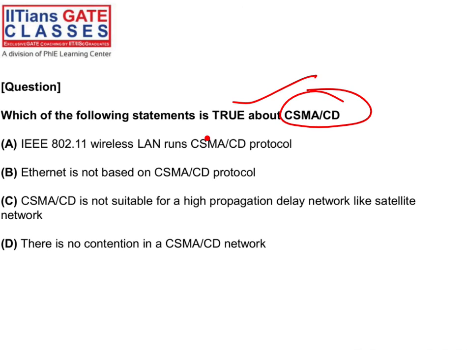In the next lecture, we'll study about this one, CSMA/CA. And the C part, CSMA/CD is not suitable for high propagation delay like satellite network. And there is no contention, so there is collision, it means there is contention. So the answer is C. Always contention is there. So this is false, this is false, this is false, answer is C.